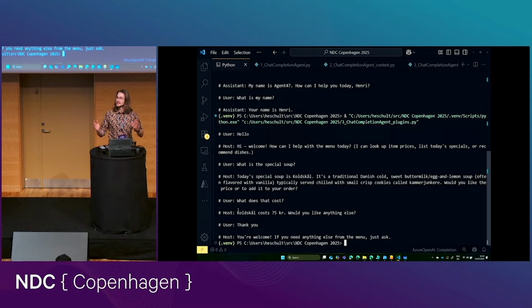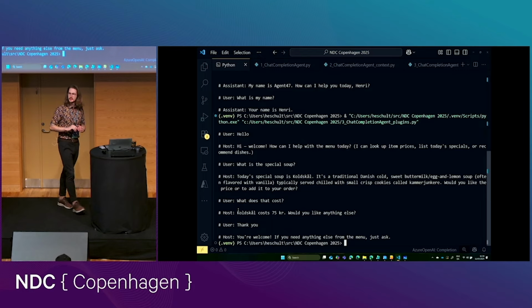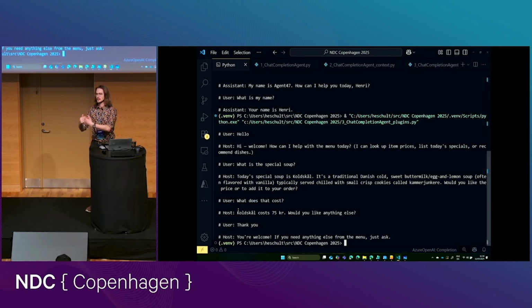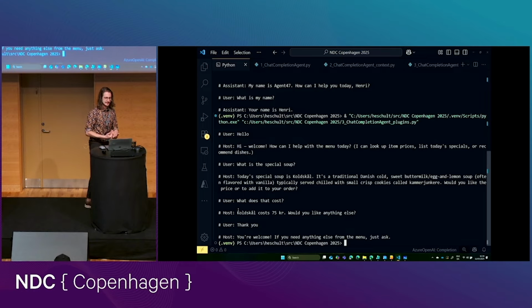I asked what it costs. It says it costs 75 kroner, right? And I think even without me doing any extra debugging here, you can see that this is not something that the large language model just hallucinates, right? This is too specific to be an accident. So it must have called our functions.